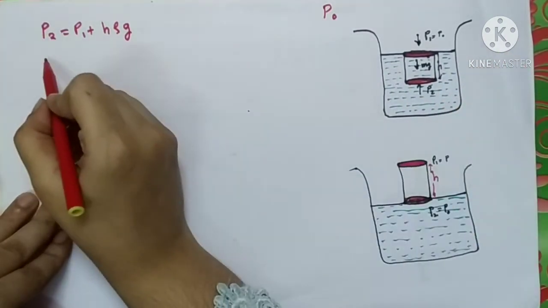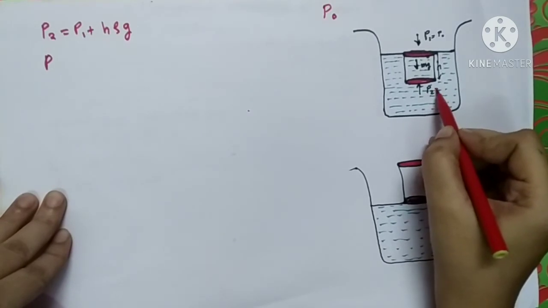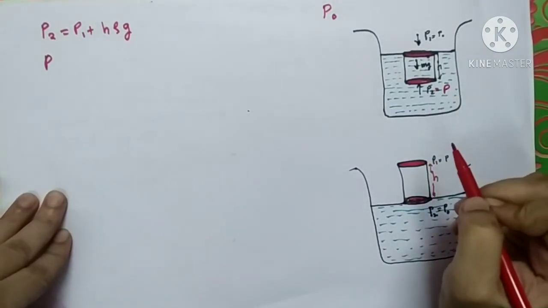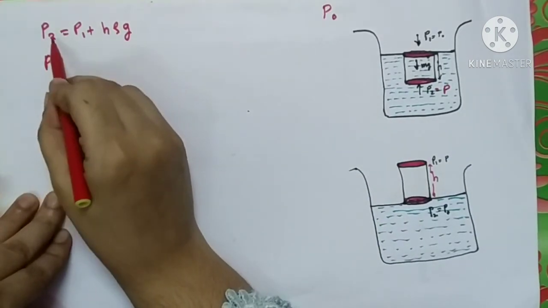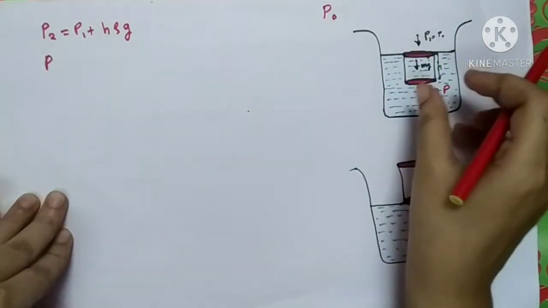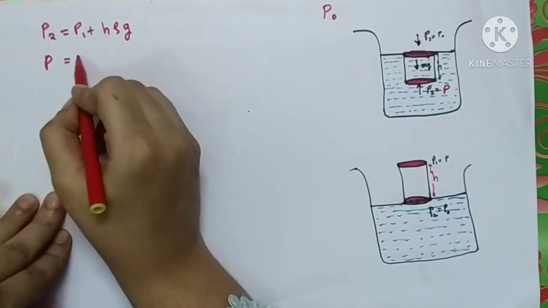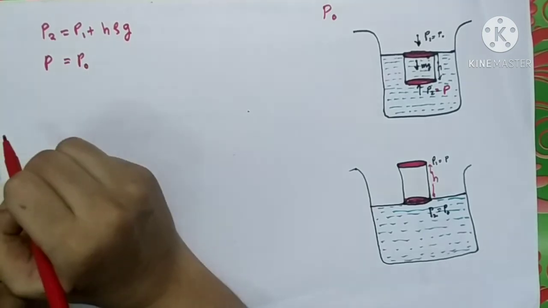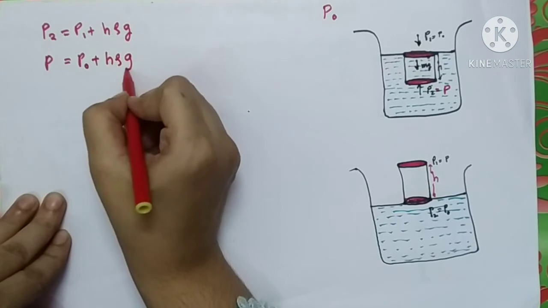So my equation will become, let us call this P2 as P. Substituting the values, the total pressure on the bottom surface is P equal to P0 plus H rho g.